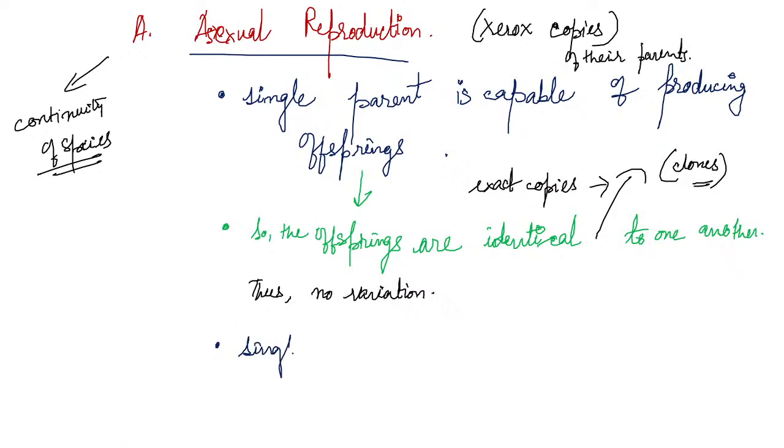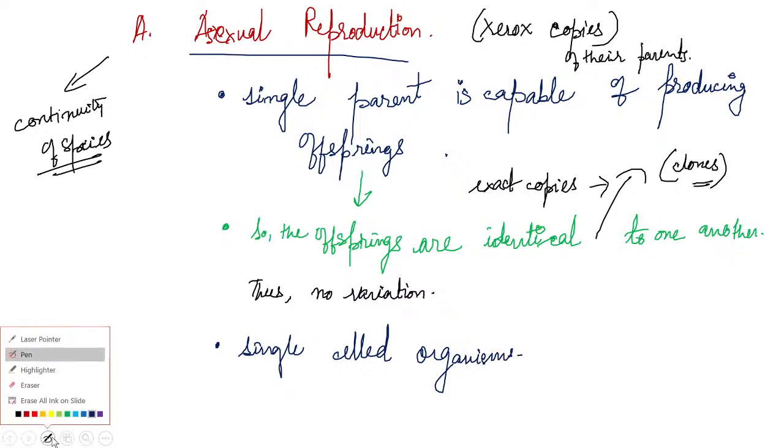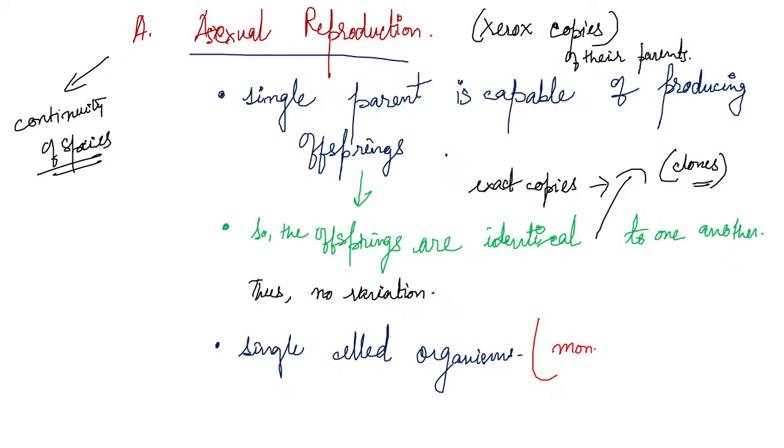The single-celled organisms. And who are these single-celled organisms? Which is very important: Monera and Protista. So Monera and Protista are the single-celled organisms, right?